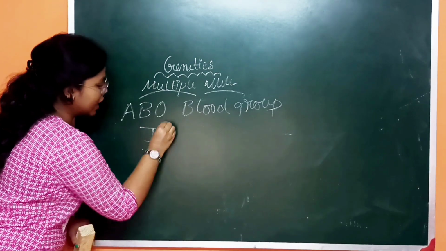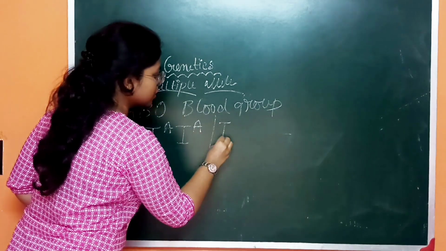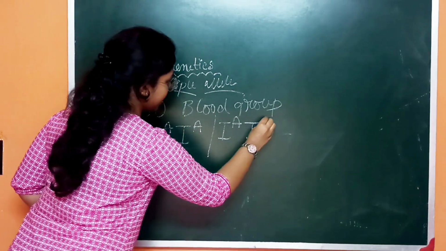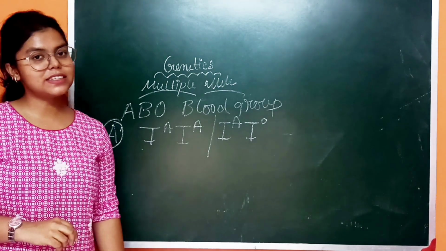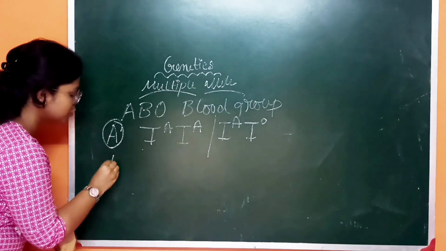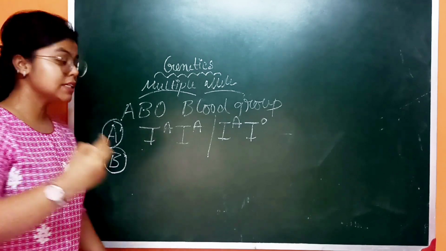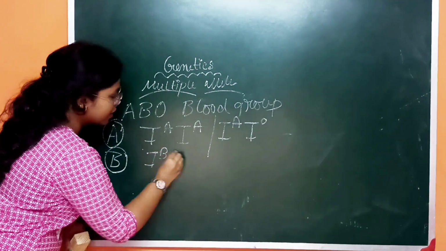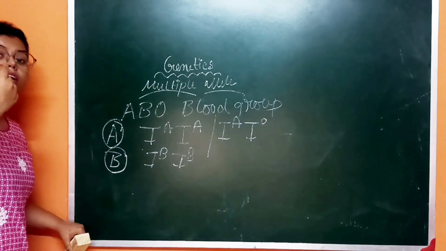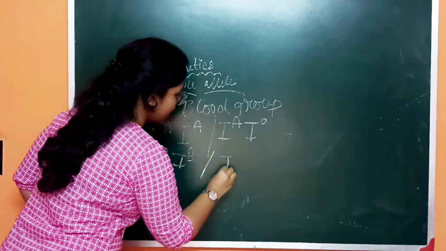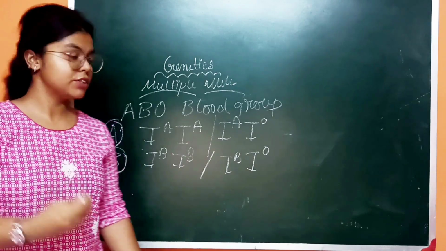One is homozygous A and another one is heterozygous A. So when the blood group is B, then there are also 2 probabilities: IB IB, which is homozygous dominant, or IB IO, which is heterozygous dominant, right?